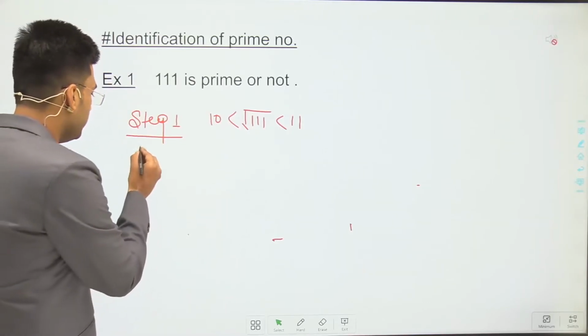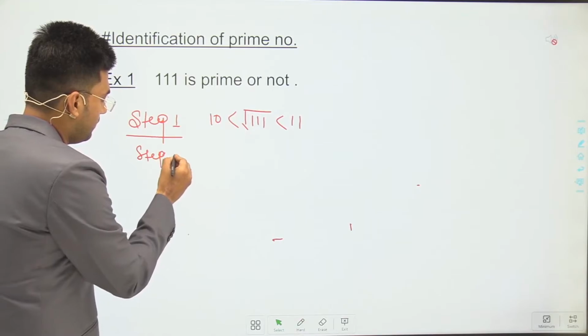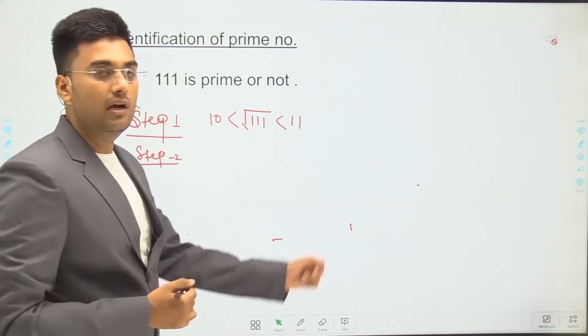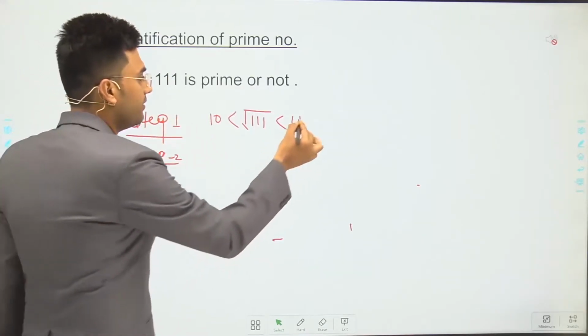Now step 2 is to note down all the prime numbers which are less than 11.